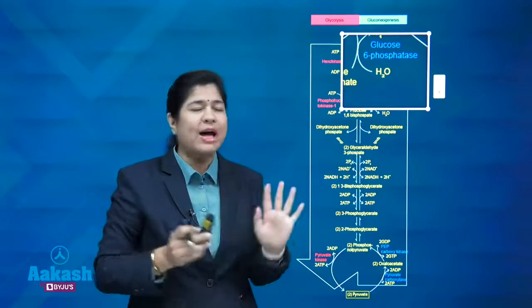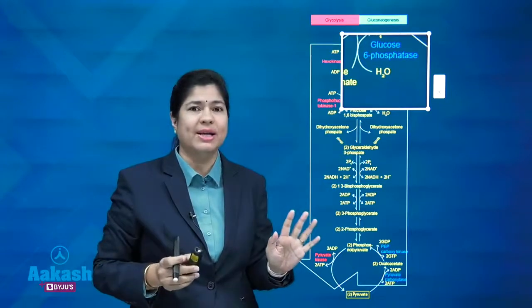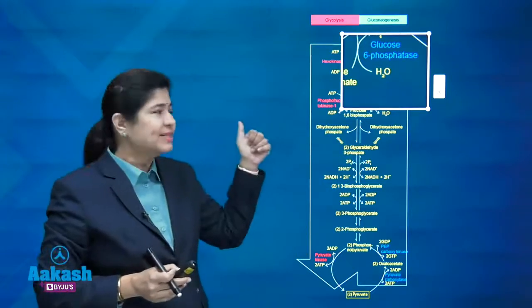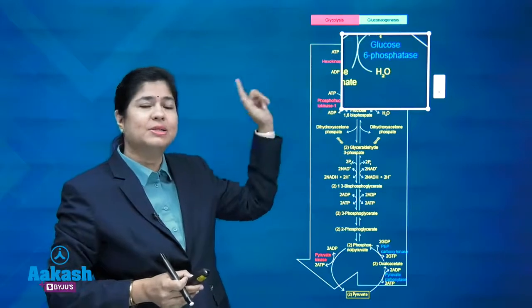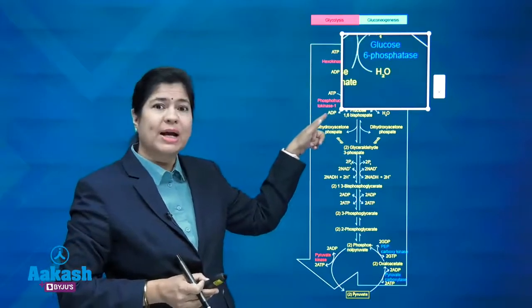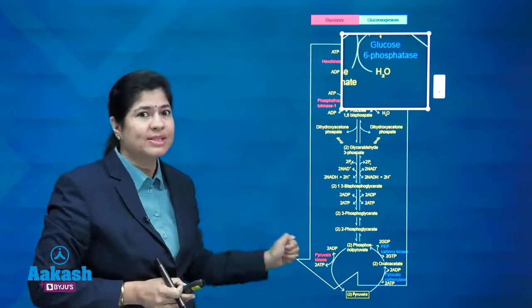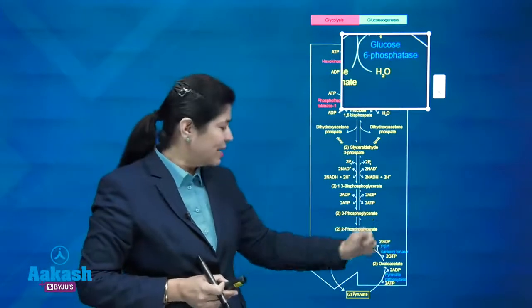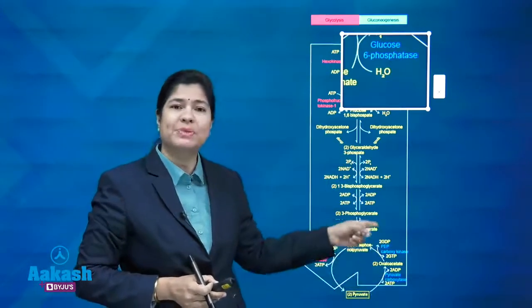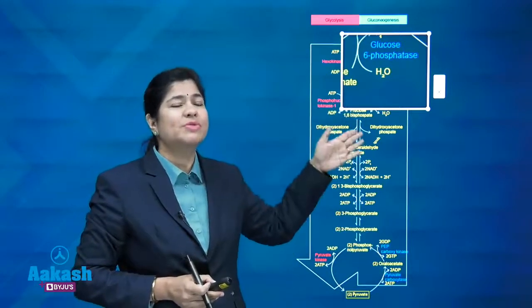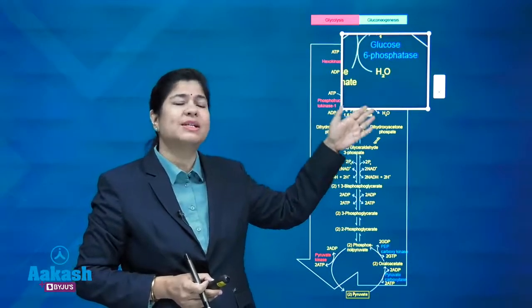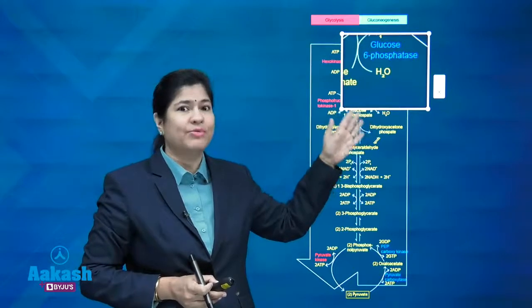We have to memorize it very nicely. I am just revising it. Hexokinase, phosphofructokinase 1 and pyruvate kinase are for glycolysis. And for gluconeogenesis, we have pyruvate carboxylase, PEPCK, fructose 1,6-bisphosphatase and glucose 6-phosphatase, right? You have to memorize it.